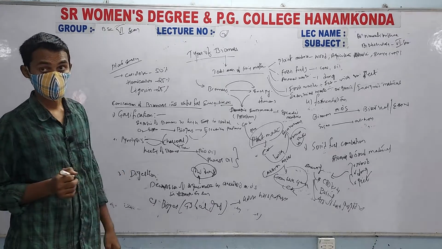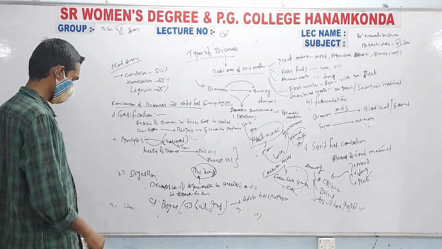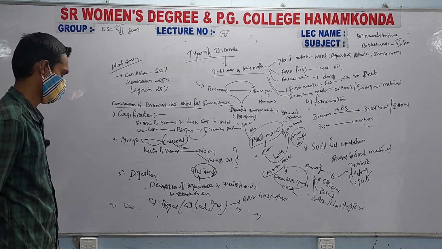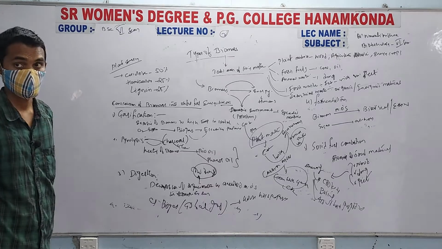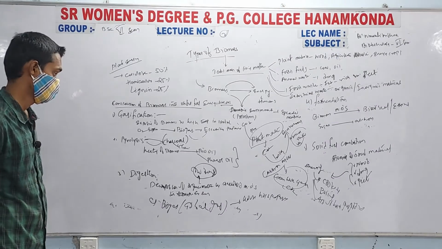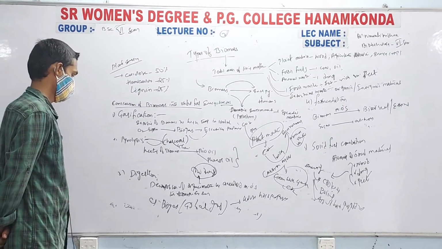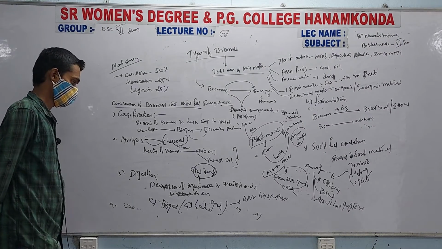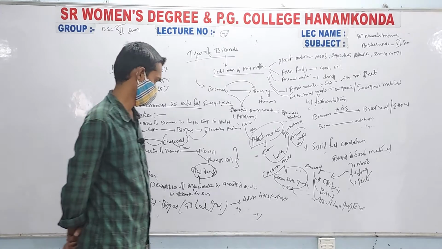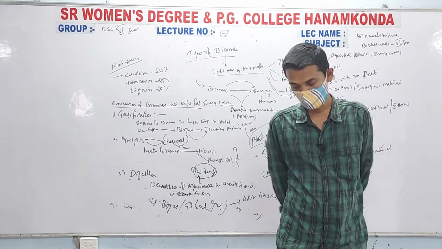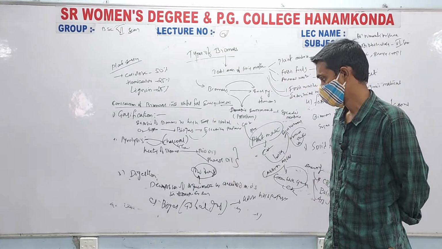Next one is digestion. Digestion is decomposition of organic matter by anaerobic microorganisms in an oxygen-free environment. Anaerobic microorganisms will decompose the organic matter to produce energy.